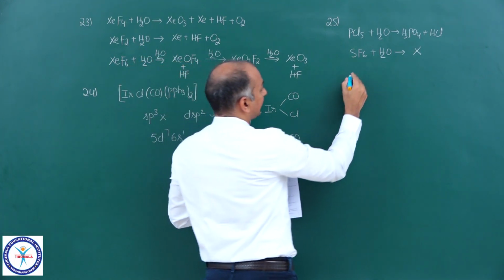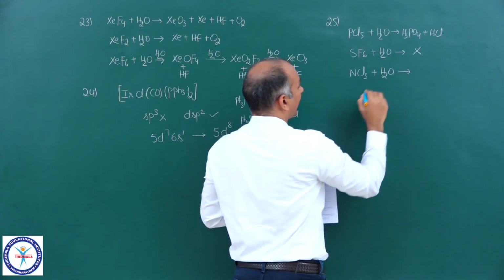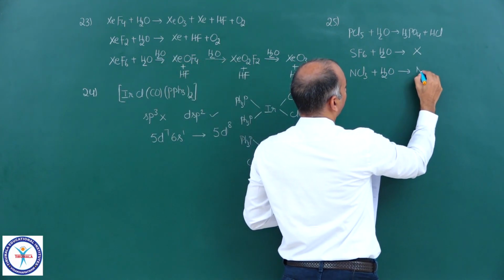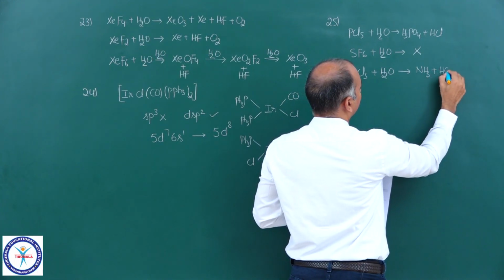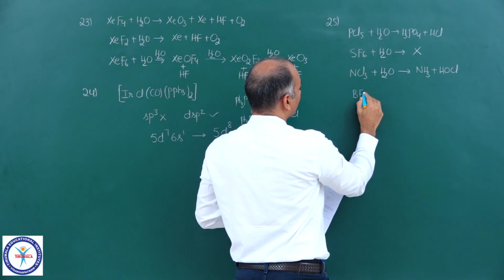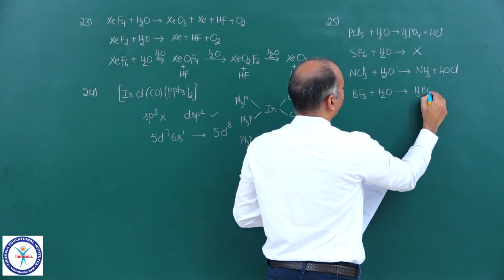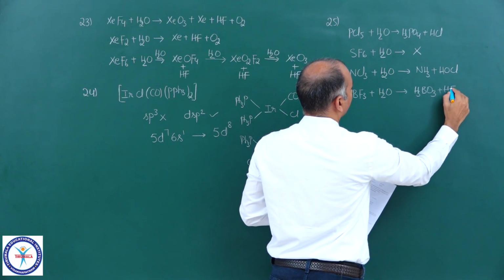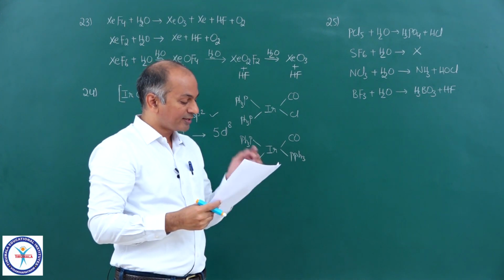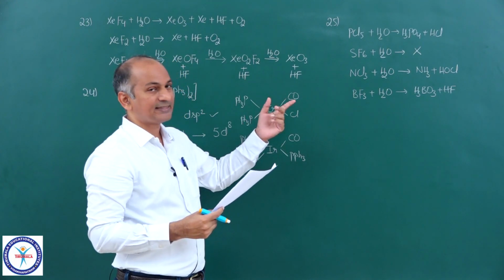Now then NCl3, yes, we will get the answer logically here. Chlorine has the partial positive charge, so water attacks chlorine, not nitrogen, and as a result you will get the products ammonia plus HOCl. And we have one more compound, BF3. BF3 undergoes only partial hydrolysis, but the products are H3BO3 plus HF. Okay. Now the answer for this question will be A, 1 and 4. You should get HF or HCl.